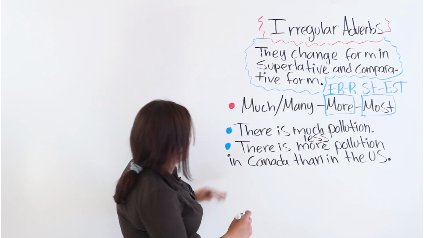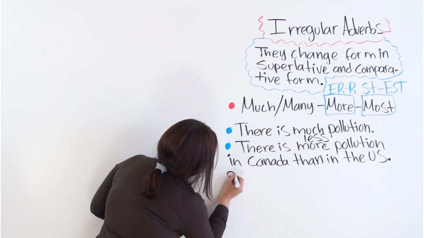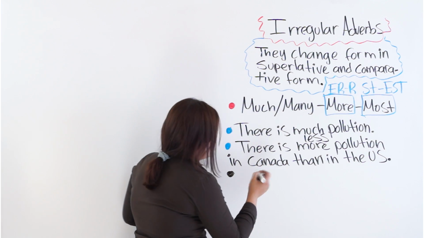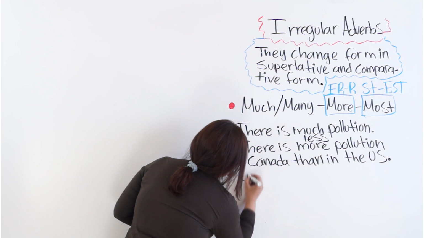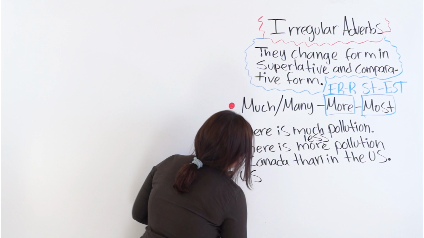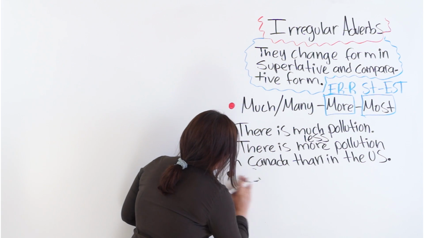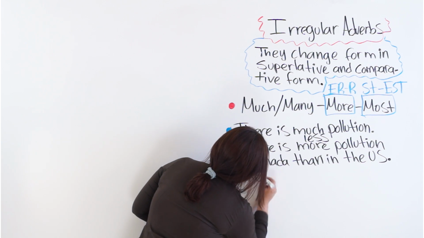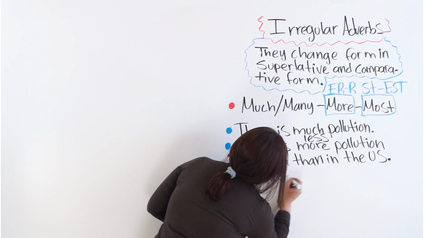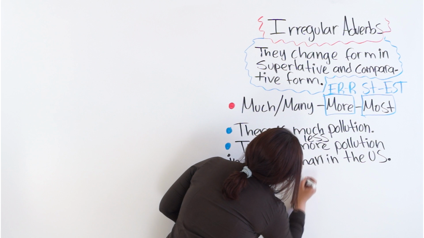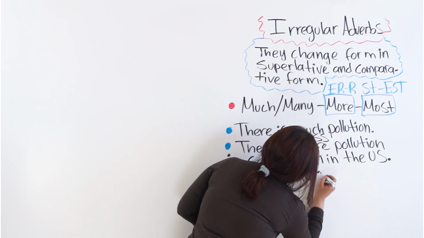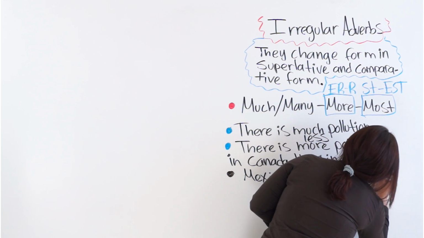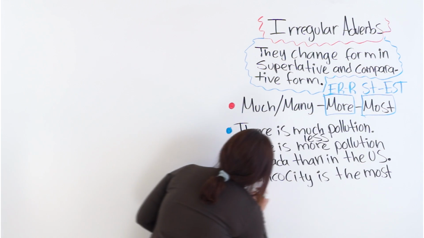The next one. Now let's change it into superlative form. You could say, let's use something else. Say Mexico City is the most polluted.